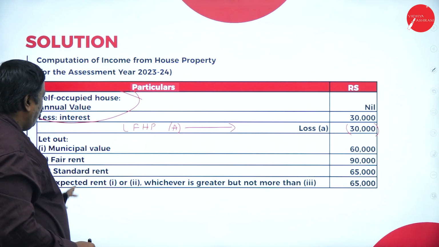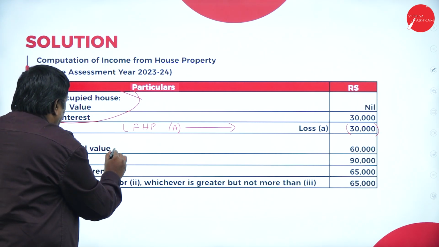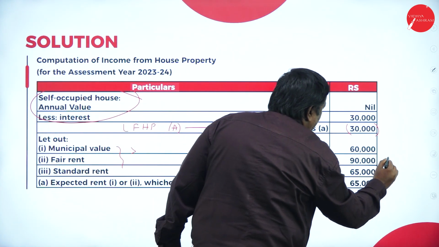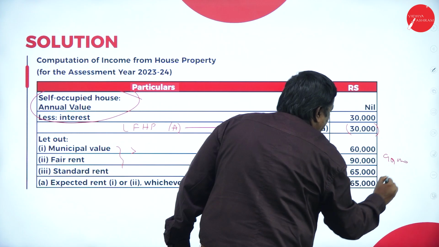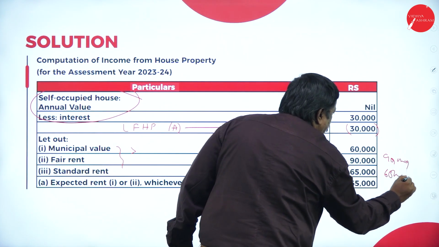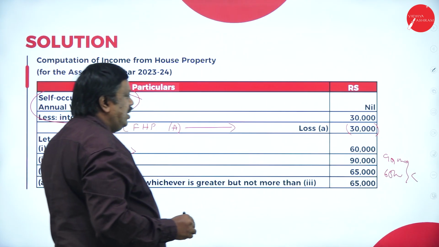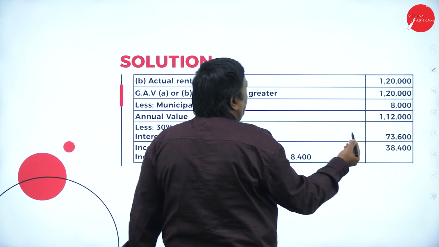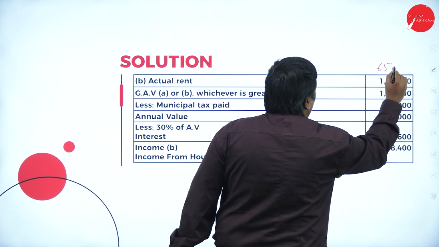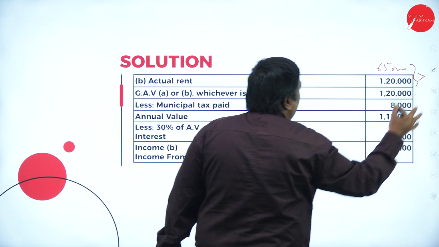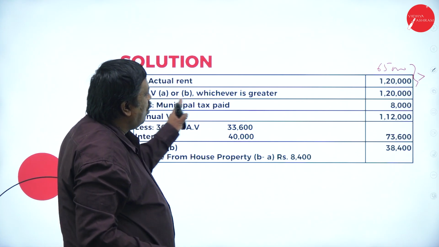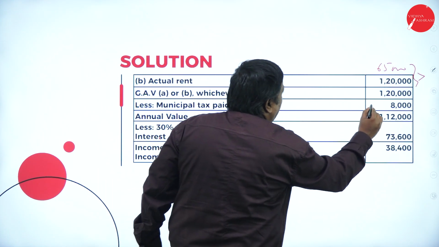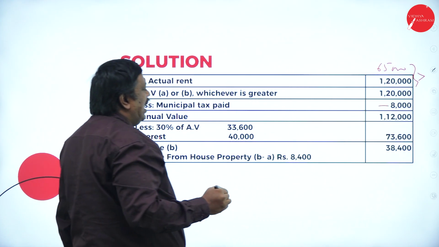Next one, for the let out property, municipal rental value or fair rental value, whichever is higher. So in these two, 90,000 and 65,000. In these two, whichever is less, 65,000 will be considered. 65,000 or actual rent, whichever is higher, 65,000 or 1,20,000, whichever is higher, is my gross annual value. Gross annual value less municipal tax paid, 8,000 minus 8,000, so 1,12,000.